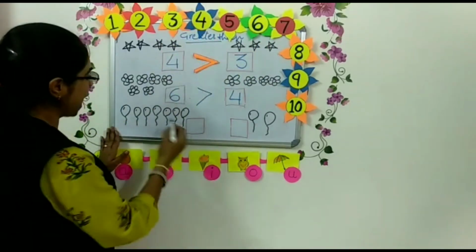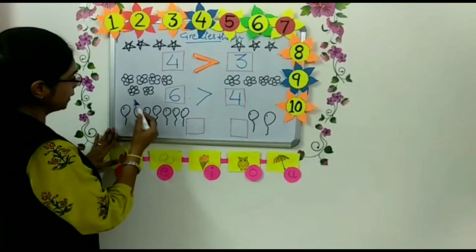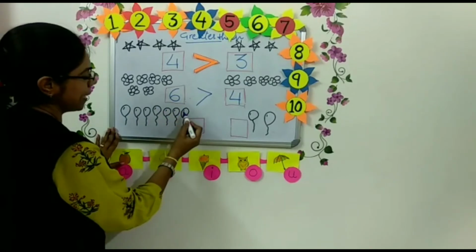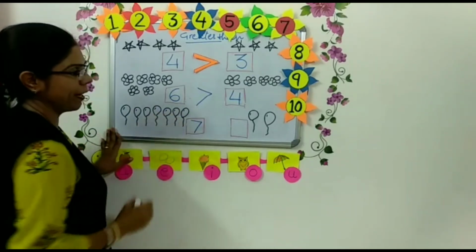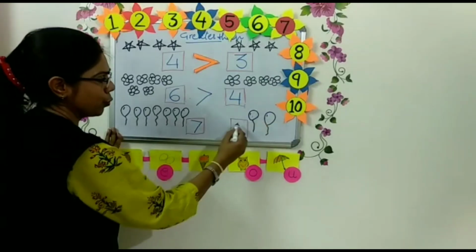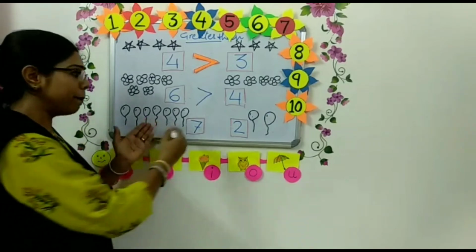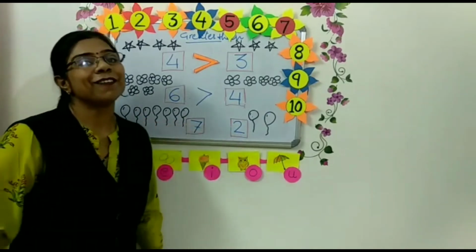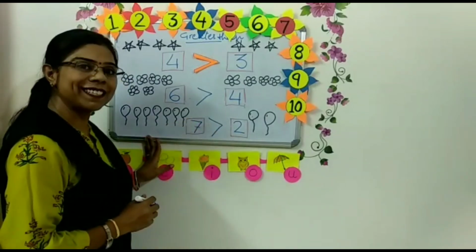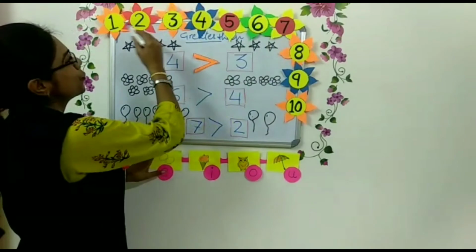Okay, children? Now, how many balloons are there? 1, 2, 3, 4, 5, 6, 7. We will write 7 here. And how many balloons on that side? 1, 2. So now tell me, which is the bigger number between 7 and 2? Very good, children. 7 is greater than 2.